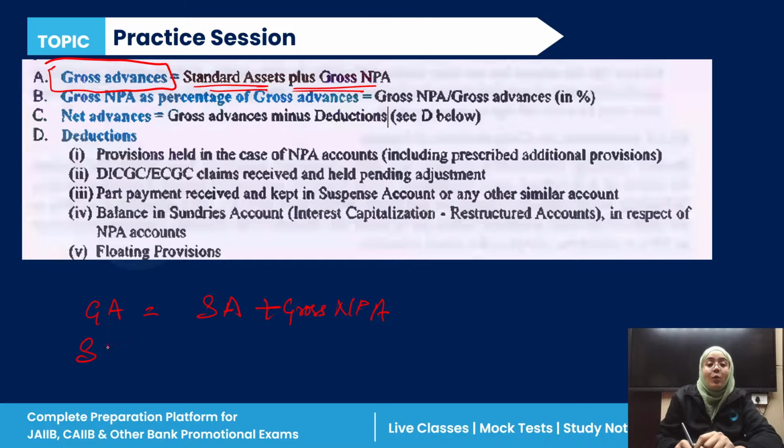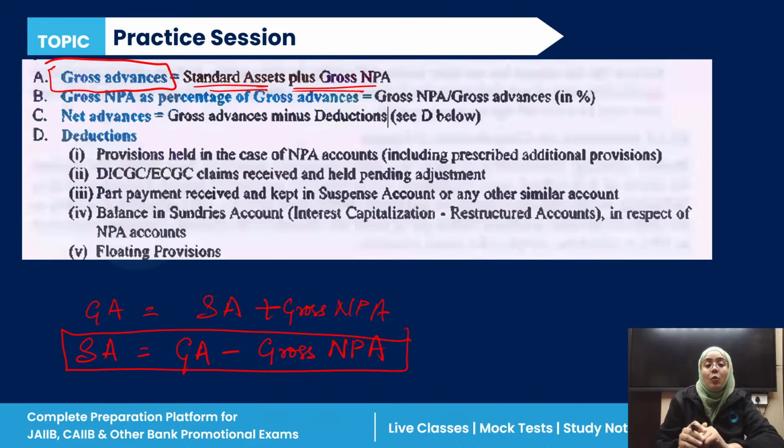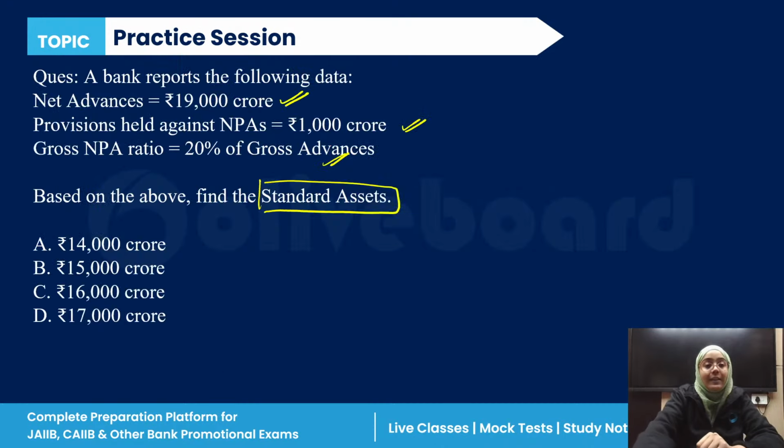So if we have to calculate the standard asset, it means gross advance minus the gross non-performing asset. This is the formula: standard asset is equal to gross advance minus gross NPA. Now let's calculate.